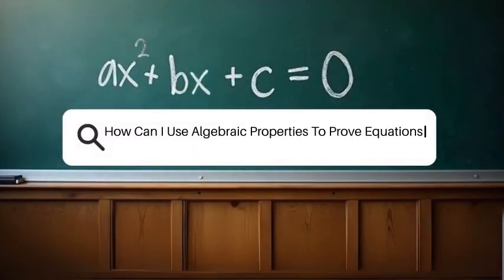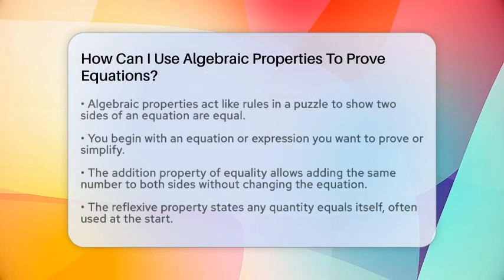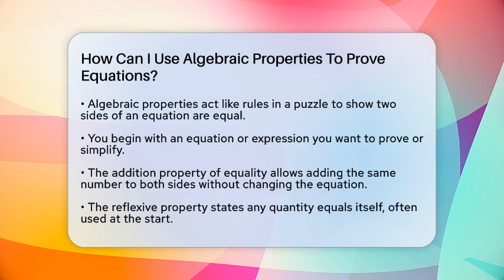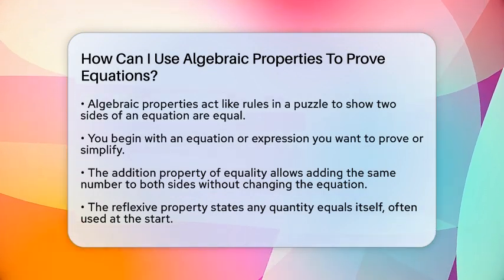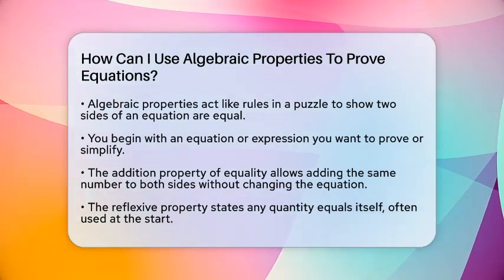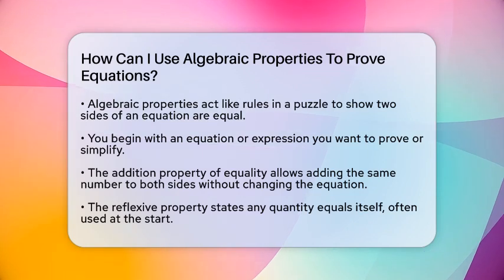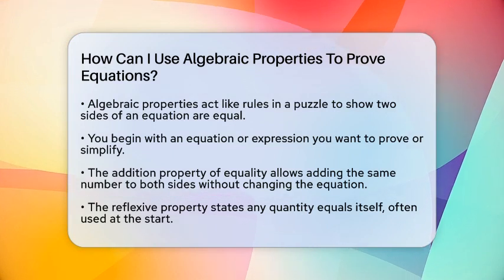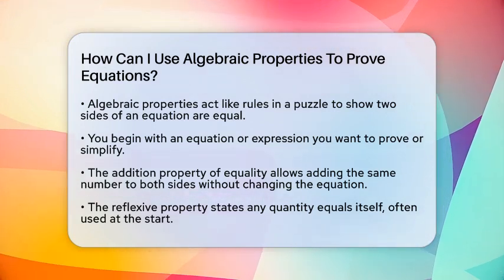How can I use algebraic properties to prove equations? Imagine you are solving a puzzle where each step must follow a rule to make the pieces fit perfectly. That's what using algebraic properties is like when proving equations. It's about showing that two sides of an equation are equal by following clear, logical steps.